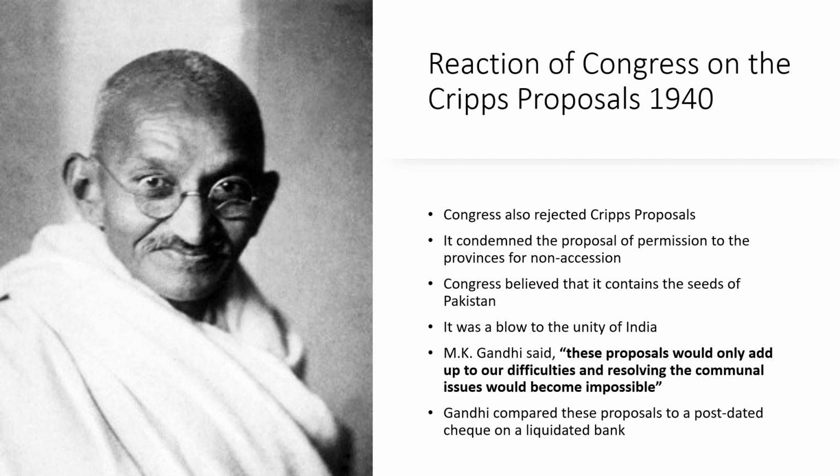Then Gandhi said these proposals would only add up to our difficulties, and resolving the communal issues would become impossible. This was the statement of Gandhi after the announcement of these proposals. This is how Gandhi reacted. Then Gandhi compared these proposals to a post-dated check on a liquidated bank. So the main thing that Congress did not like was the non-accession clause.